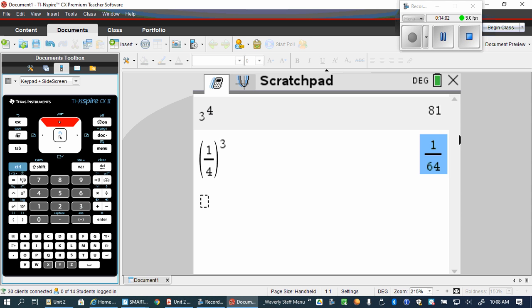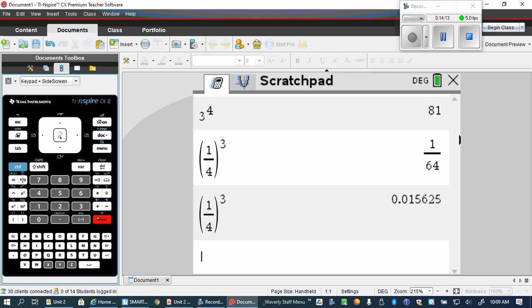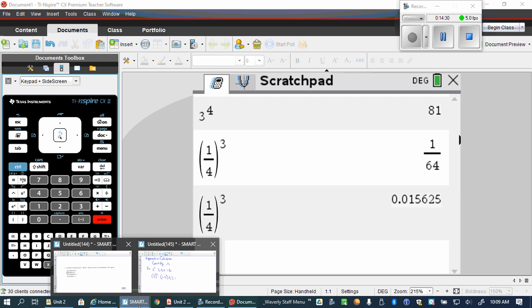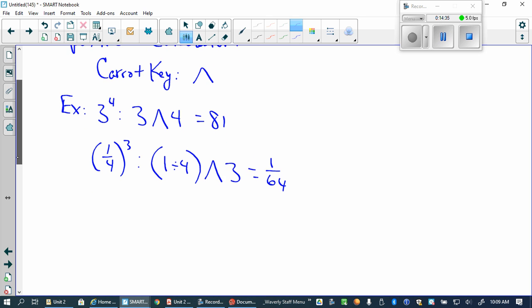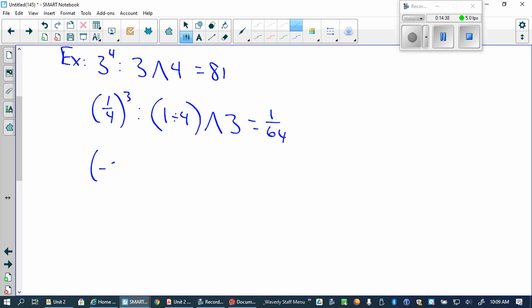What if you wanted the decimal, by the way? So we could do, let me enter that again. Instead of hitting enter and getting the fraction, you could hit control enter. Try that. The regular enter button, if it can put it in a fraction, it will. But if you really don't want that, you can hit control enter. 0.015625. Yep. Okay, so that was 1/64.